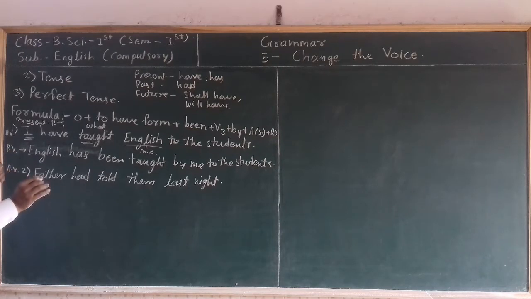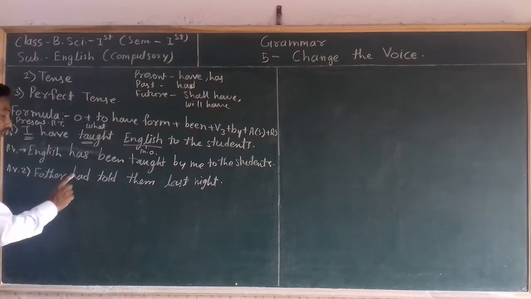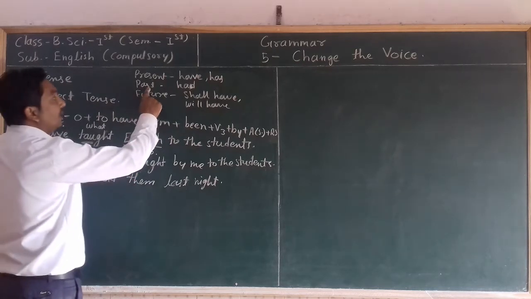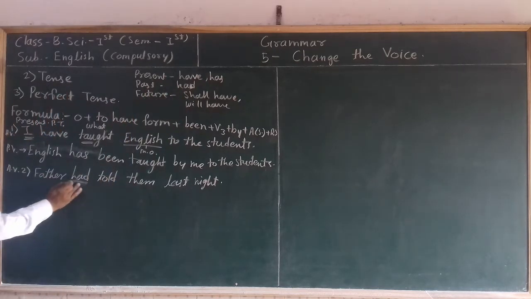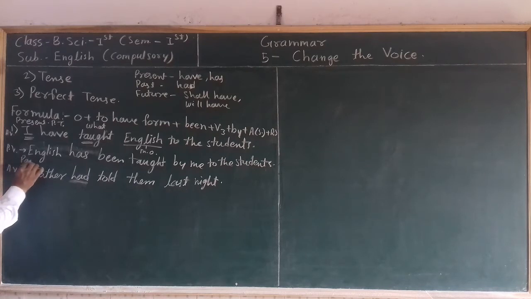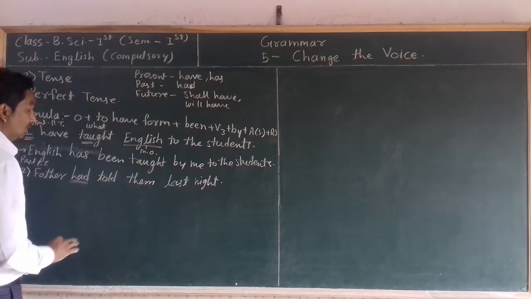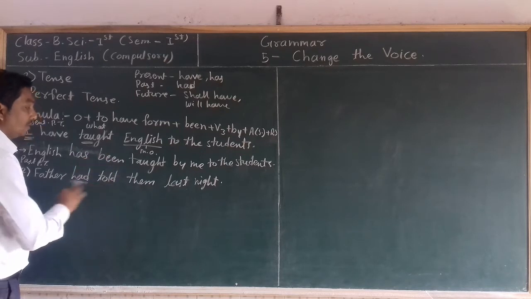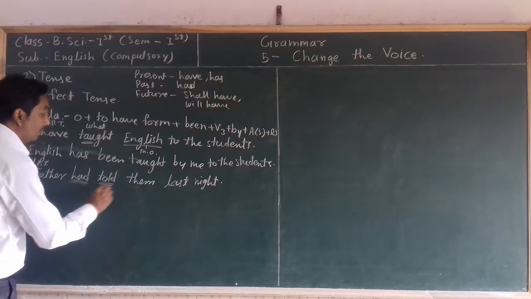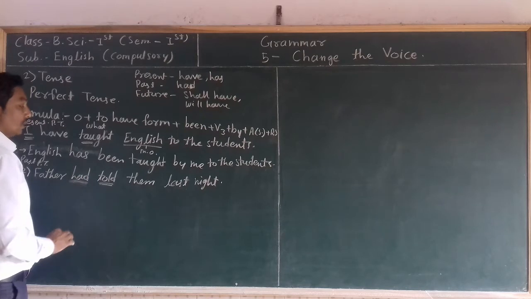So quickly we have to identify whether this sentence is related to present perfect tense, past perfect tense or future perfect tense. In this sentence, after the subject there is given had, and had is related to past tense. So with this to have form we can identify that this sentence is related to past perfect tense. Then after that we have to identify the main object of this sentence. To identify the main object of the sentence, we have to ask a question to the main verb of that sentence.